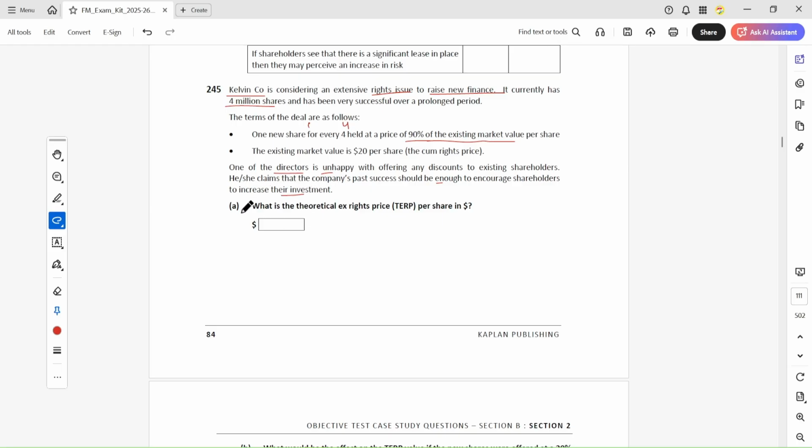Okay, so we have to calculate the theoretical ex-rights price. How do we calculate the TERP? This is the simplest method.